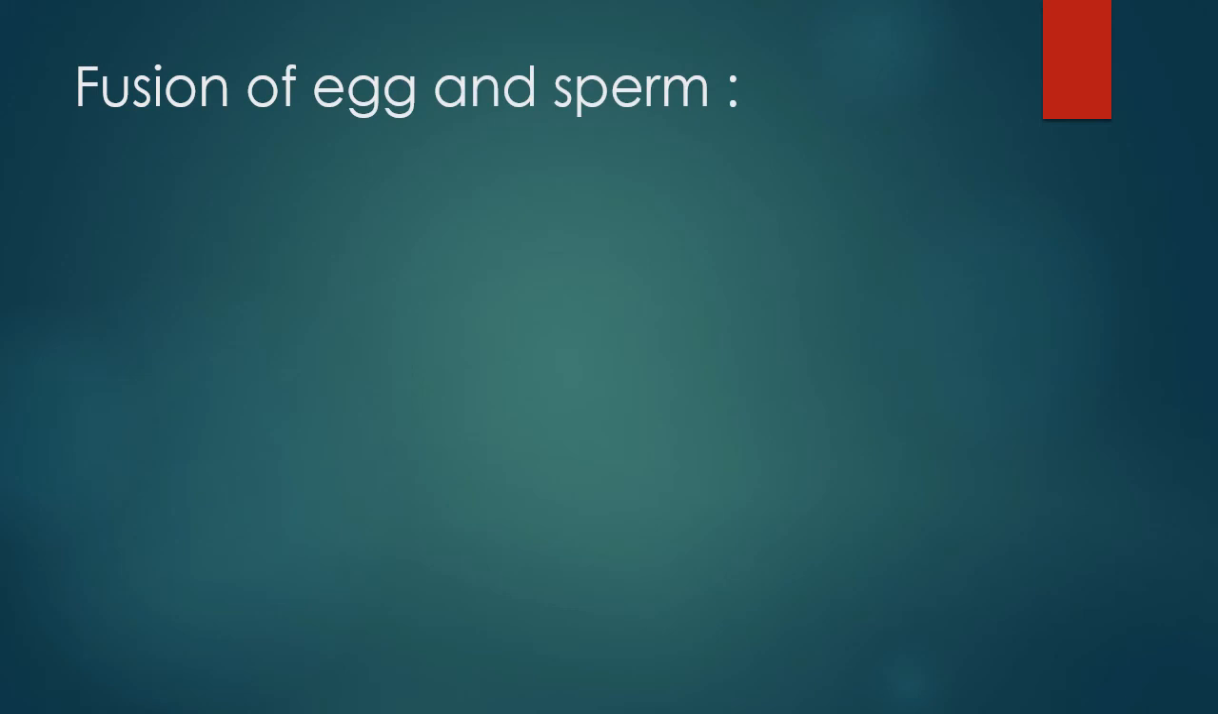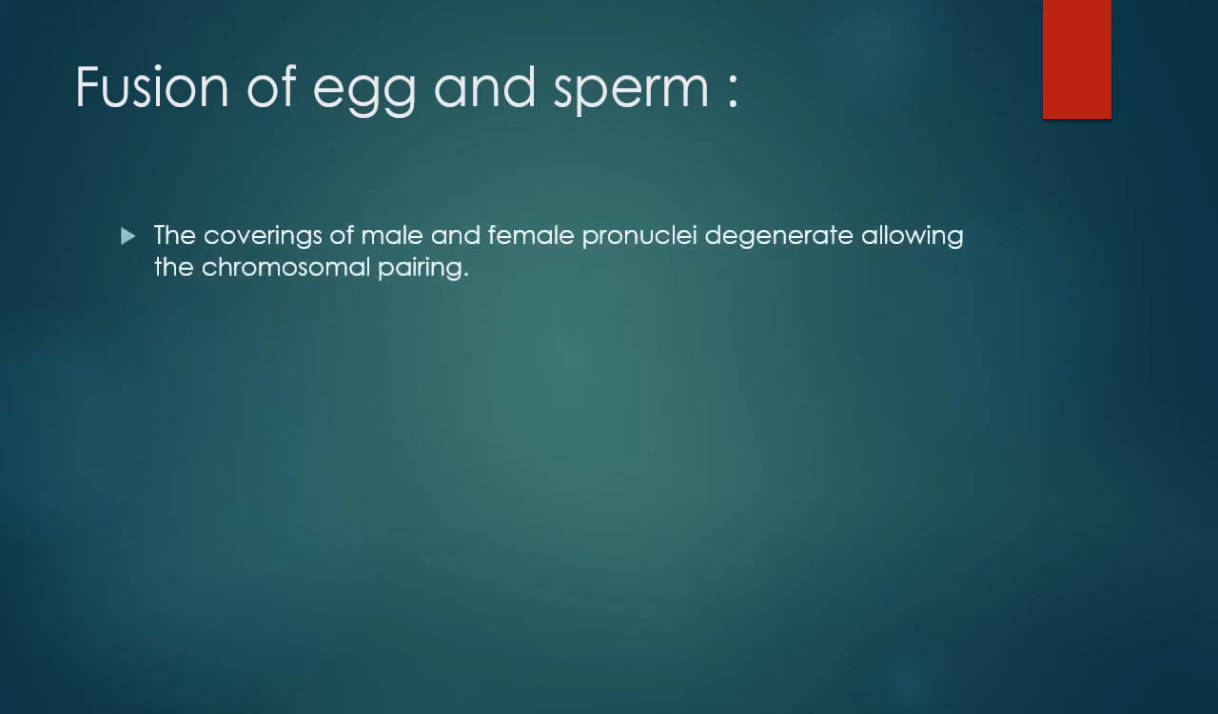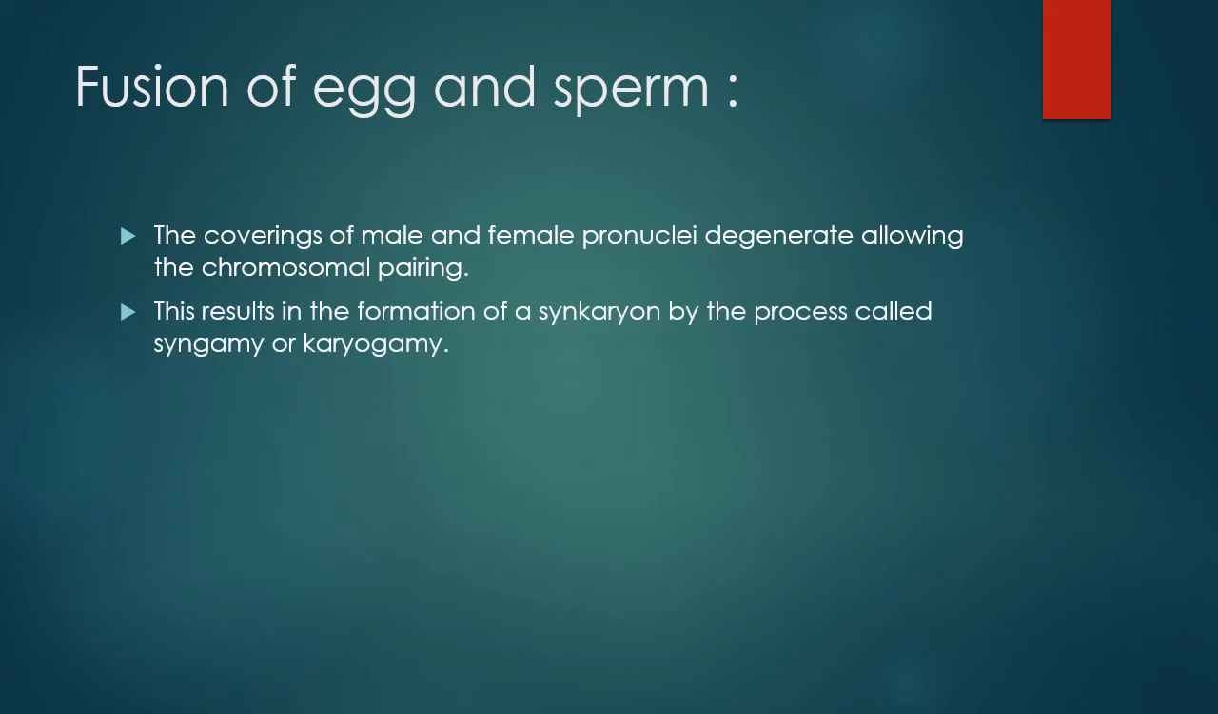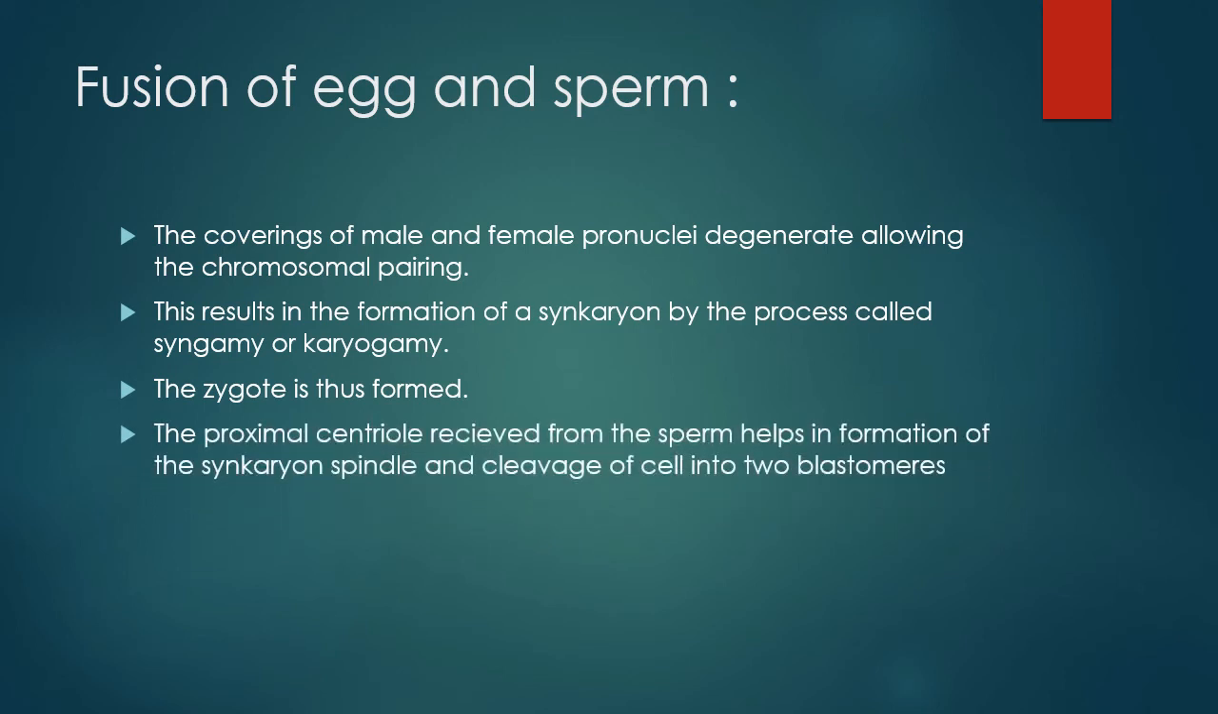Fusion of egg and sperm. The coverings of male and female pronuclei degenerate, allowing chromosomal pairing. This results in the formation of a synkaryon by the process called syngamy or karyogamy. The zygote is thus formed. The proximal centriole received from the sperm helps in formation of the synkaryon spindle and cleavage of cell into two blastomeres.